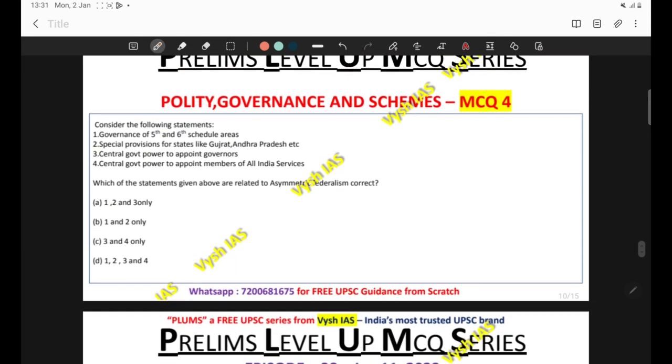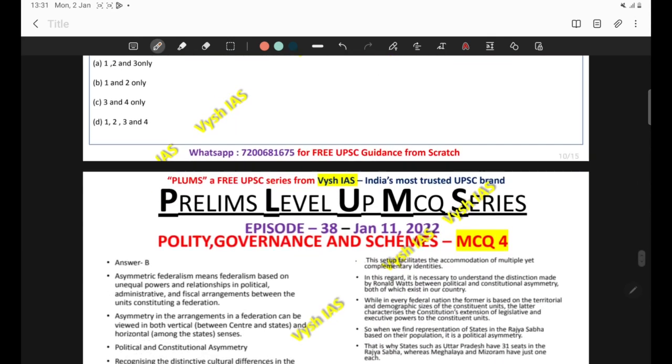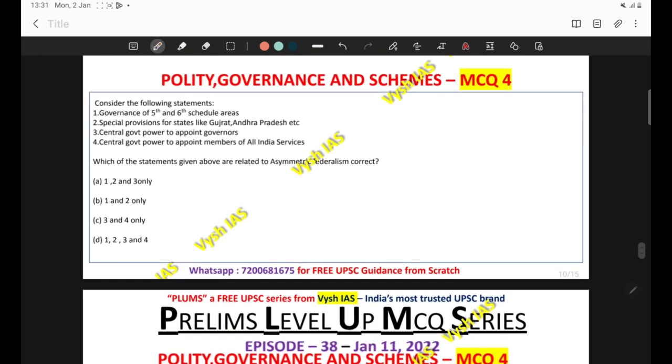Now come to the next question. The question is about asymmetric federalism. Again, these kind of terms are very important in UPSC. So whenever you see terms like constitutionalism, asymmetric federalism, separation of powers, division of powers, you have to be very clear what these concepts actually are. There is another category, like doctrines of the Indian Constitution, doctrine of pith and substance, all those things. Whenever you get time, please glance through all these terminologies and make a comparative analysis.